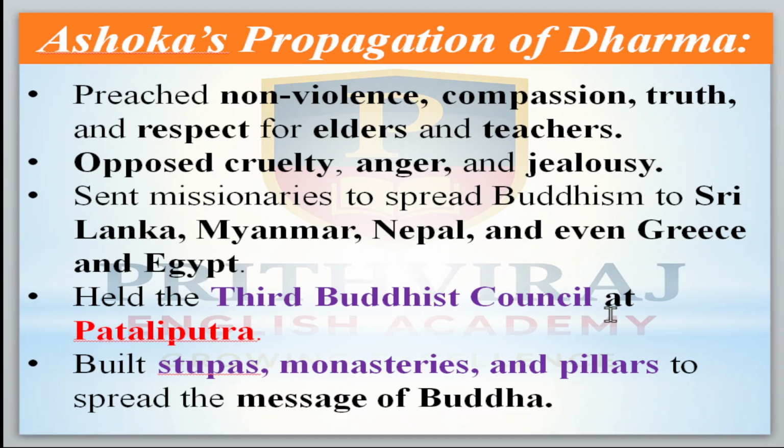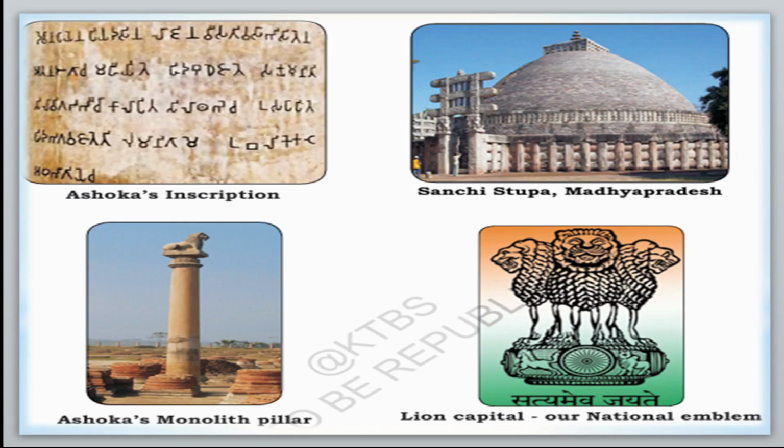He held the third Buddhist council at Patliputra. Means the third Buddhist council took place in Patliputra during Ashoka's time. He built stupas, monasteries, and pillars to spread the message of the Buddha. Here the pillars are like that. Okay, now come to the next point.